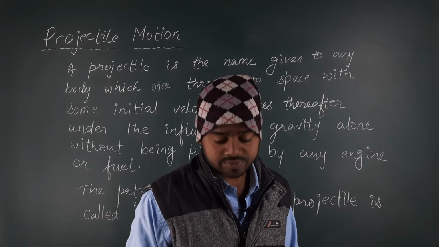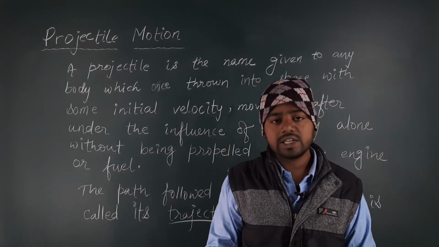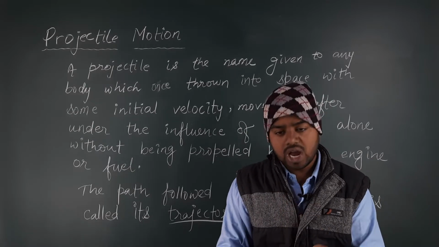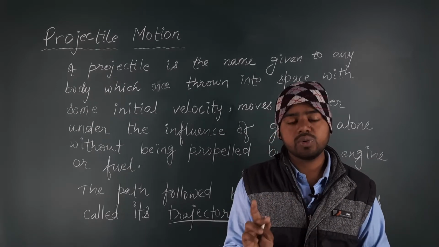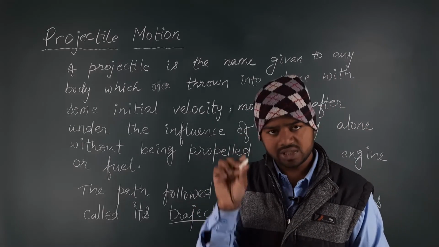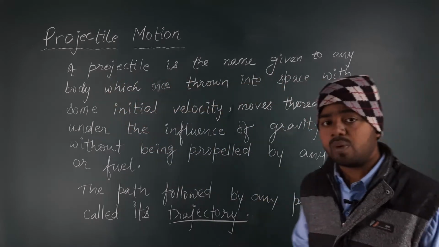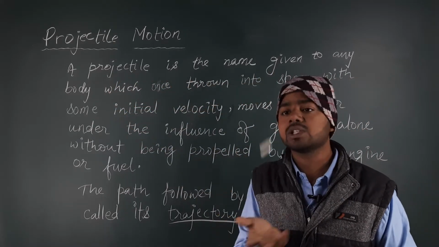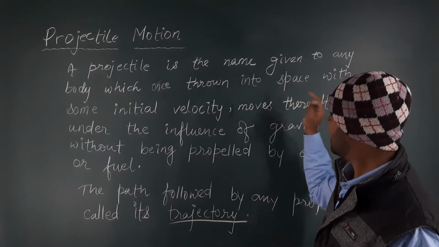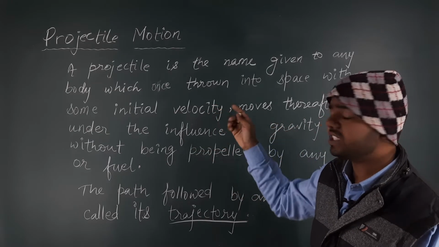Suppose we have a body, and let us throw this body into space. I have thrown this body into space. Has this body done projectile motion? Let us check. The definition is saying the body is thrown into space, okay. Next is its initial velocity, with some initial velocity.